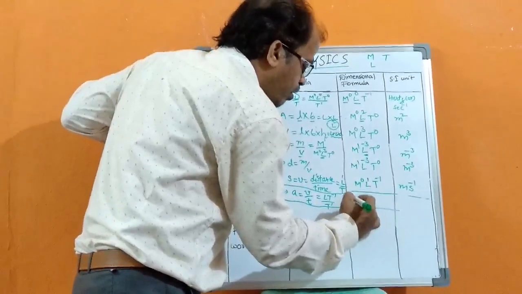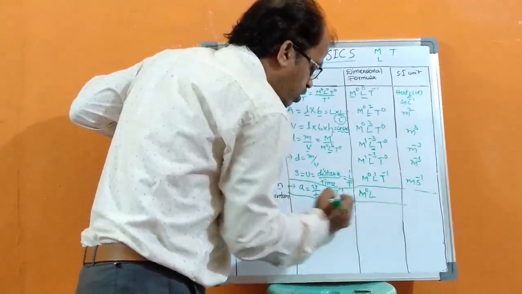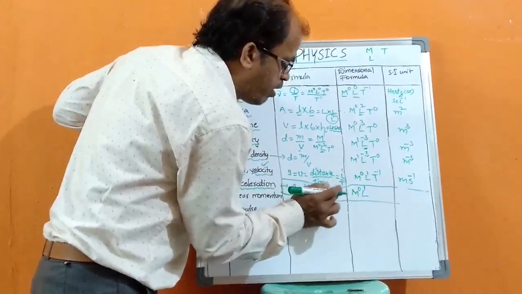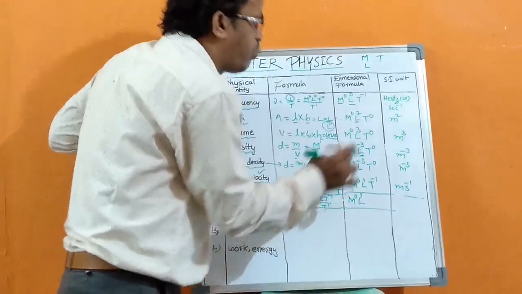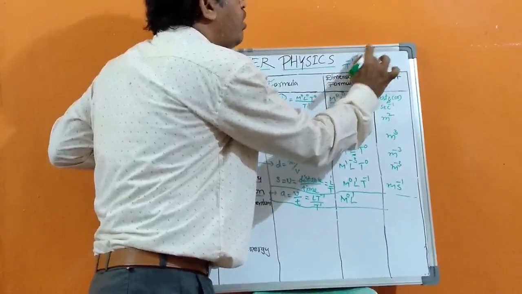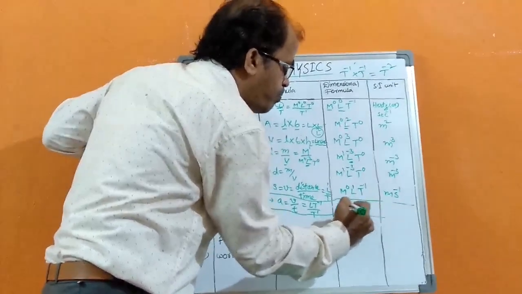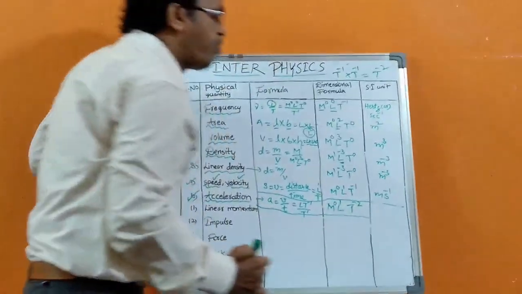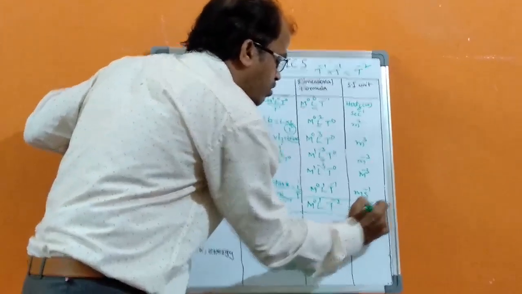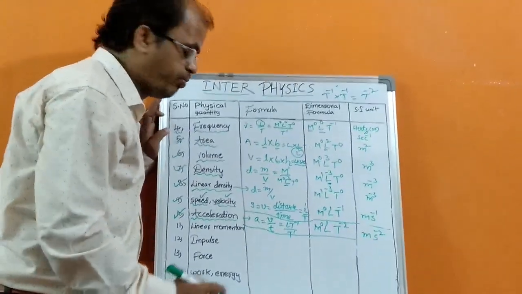minus 1. So M power 0, since there is no mass, L power 1. When t is sent to the numerator side, it becomes t power minus 1. T power minus 1 into t power minus 1 is nothing but t power minus 2. So we can write M power 0, L power 1, t power minus 2. That is its dimensional formula, and the unit, with length in meters and time in seconds, is meter second power minus 2.